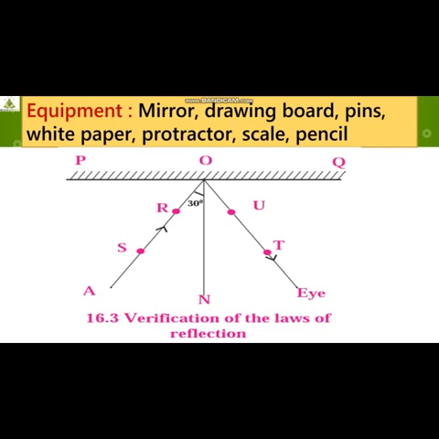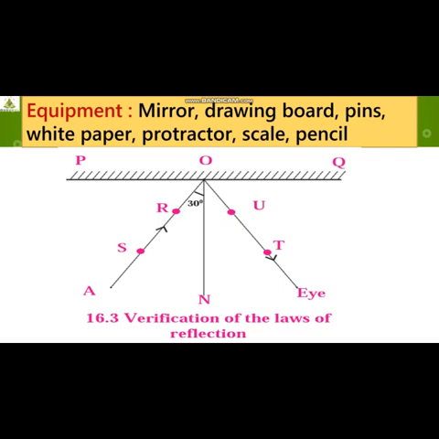Now, fix two pins S and R along AO. Can you see S and R? The round circles they have shown, that is S and R. Two pins we are going to fix there. Now, fix the mirror to a stand and place it along PQ.